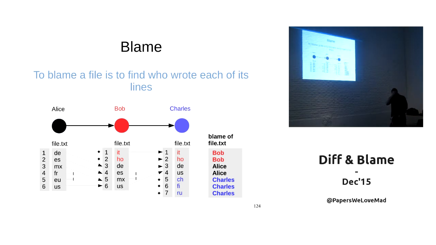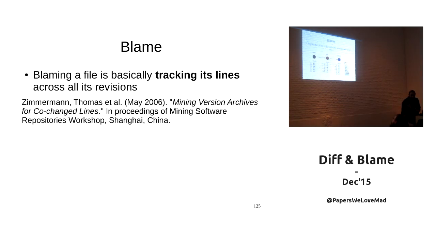Okay, blaming things. If you remember the example from the first slides, as it was color coded, it was really easy to solve. Well, blame is just color coding the history of the file, in a way we are going to see in seconds.